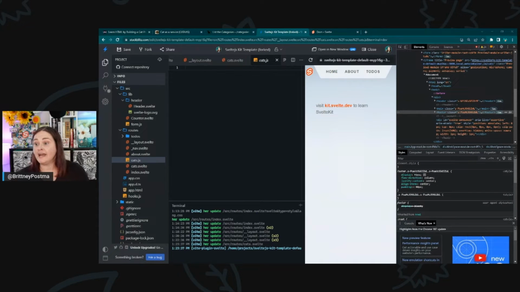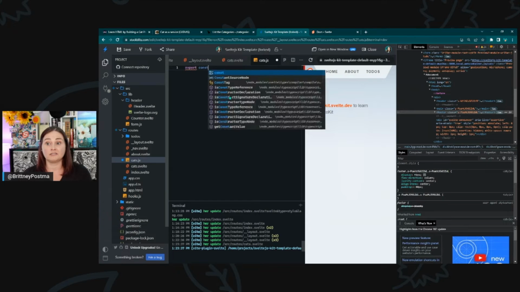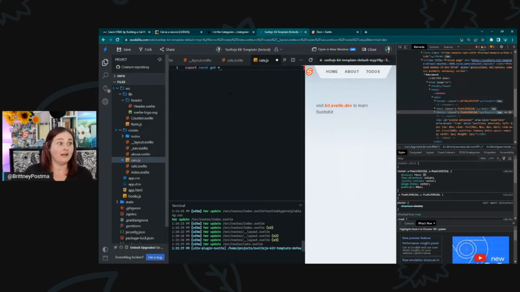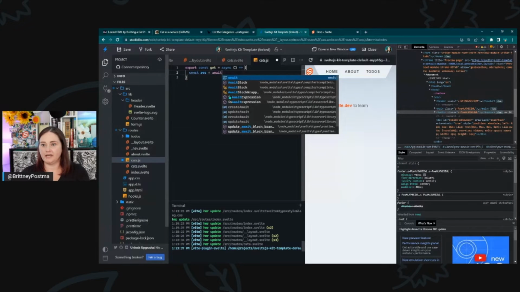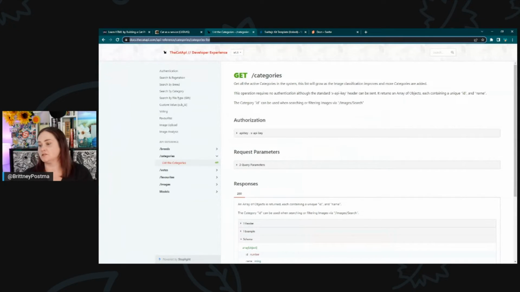So in the cats endpoint, we need to create a get request. So export const get, and then we're going to use an async function here. We're going to get a response from, and I'm using a couple of APIs here. Maybe I should link these over first. This one is the cat API. So that is this one.